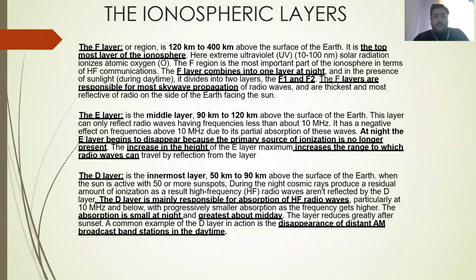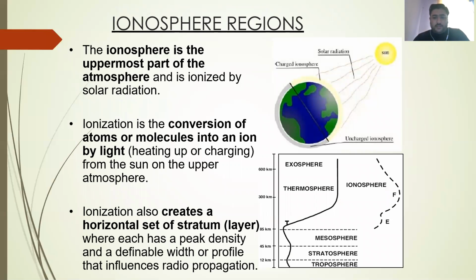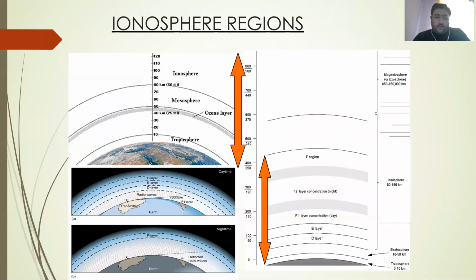In sky wave propagation, firstly we have to understand the behavior of the ionosphere. To understand it, we first have to see the different layers of the atmosphere. There are the troposphere, mesosphere, ionosphere, and there is one more layer, stratosphere.